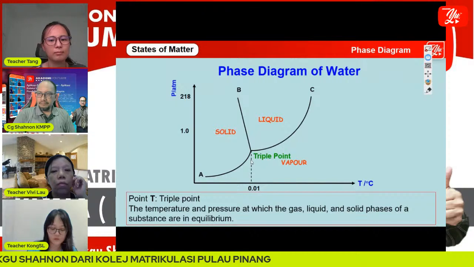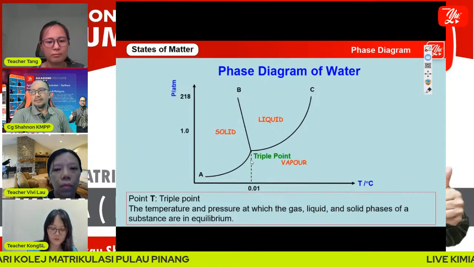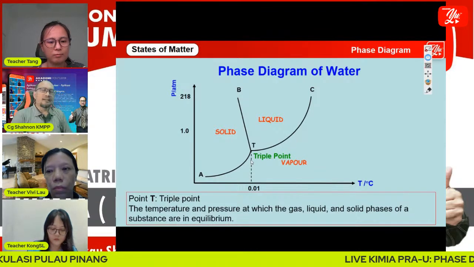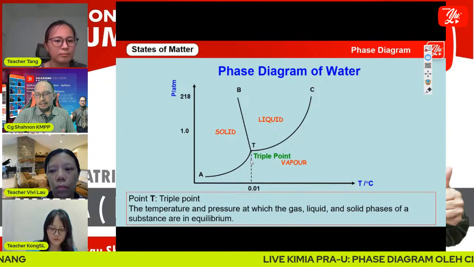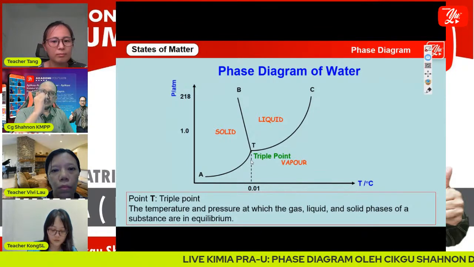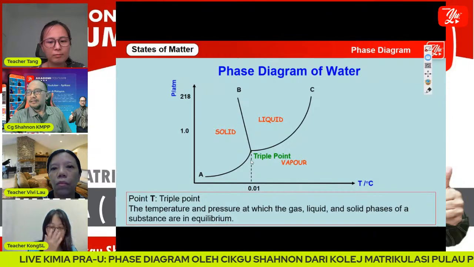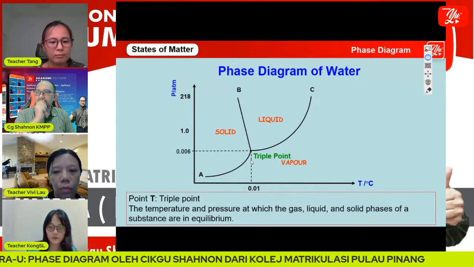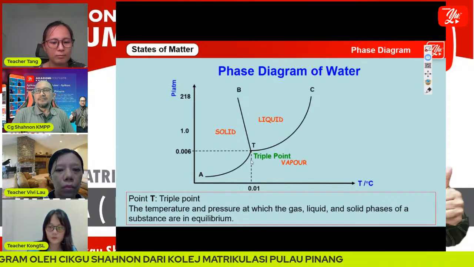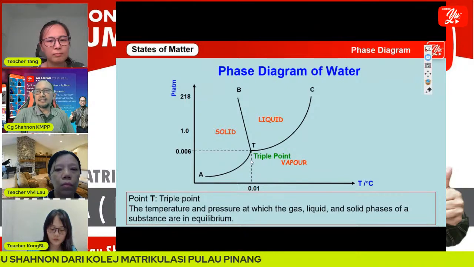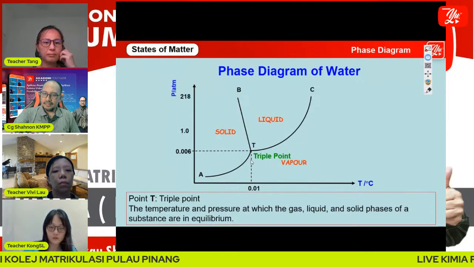And for water, the temperature at the triple point is 0.01, a little bit higher than 0 degrees Celsius. Okay, 0.01. And then the pressure is 0.006 atm.